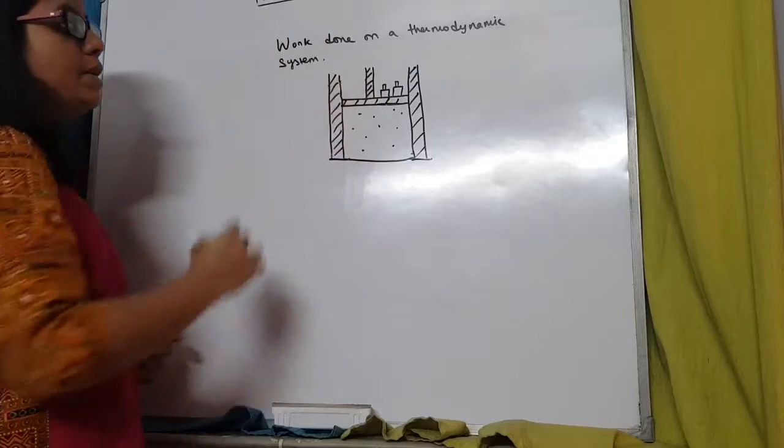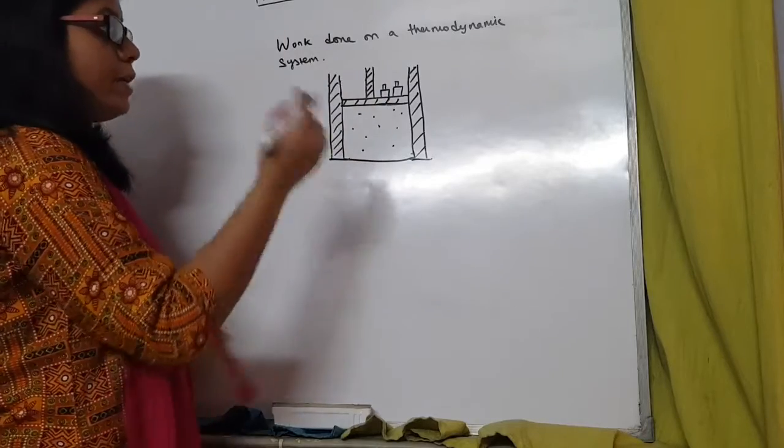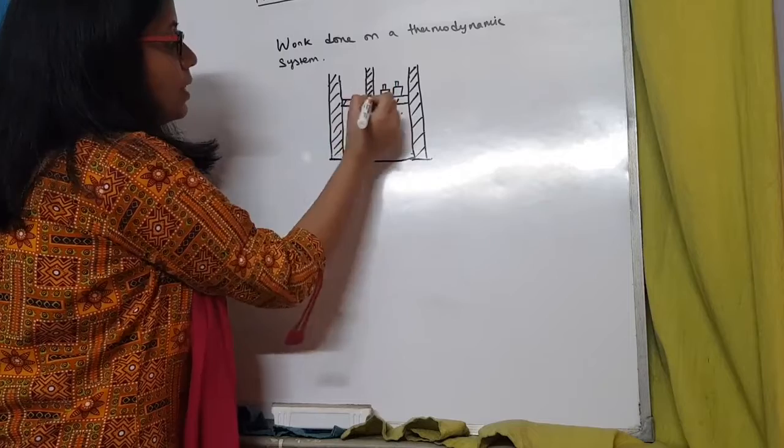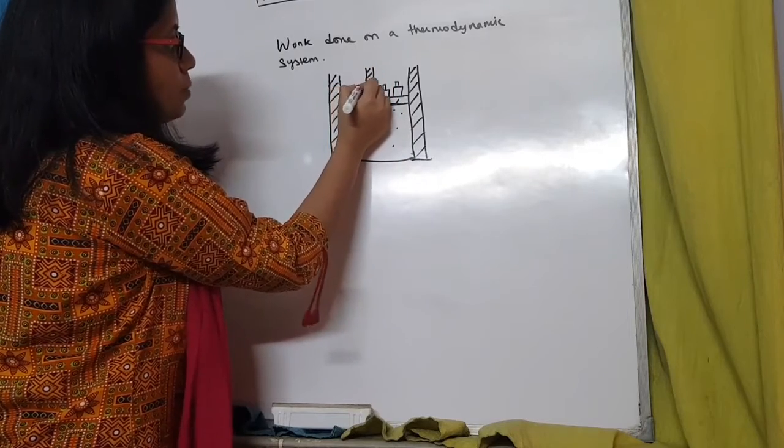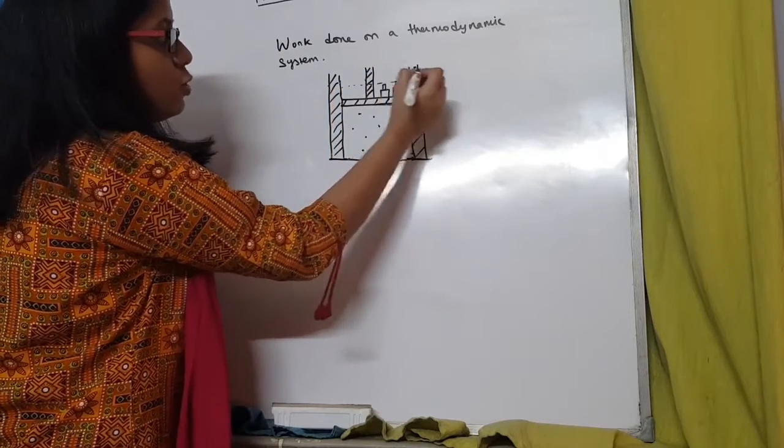Suppose we are taking some weight away from the system. When we took away some weight from the system, the piston rose to a height of, say, this much. It was initially at this level, it rose to this level.